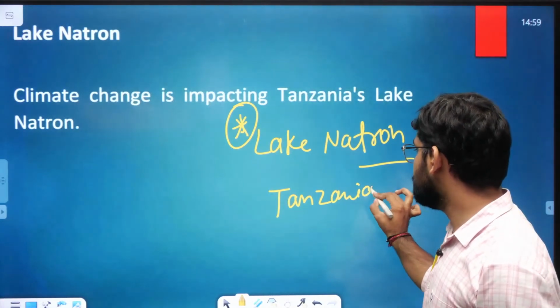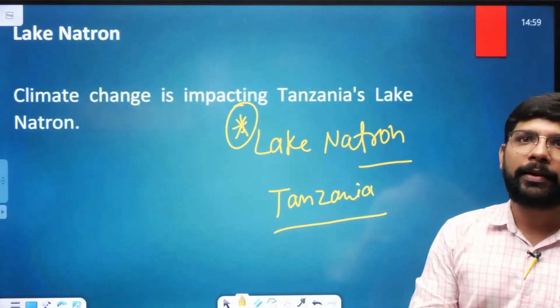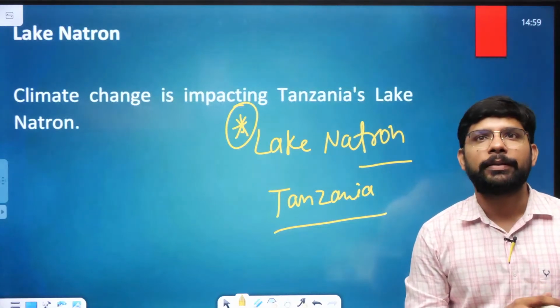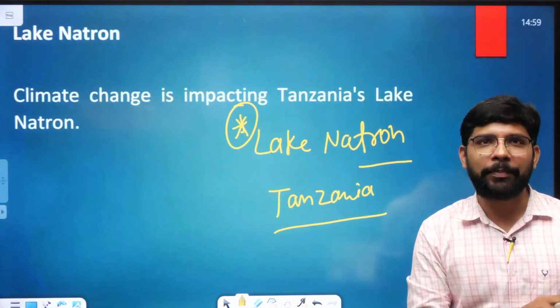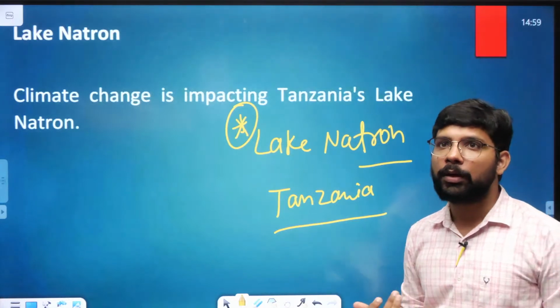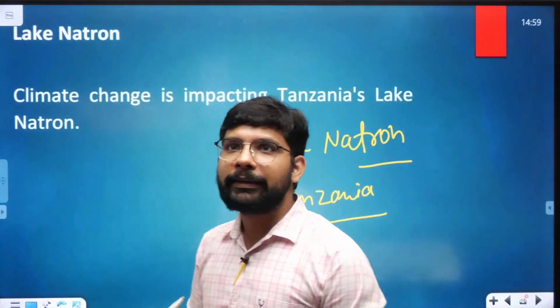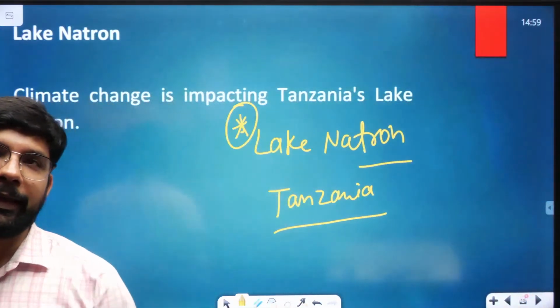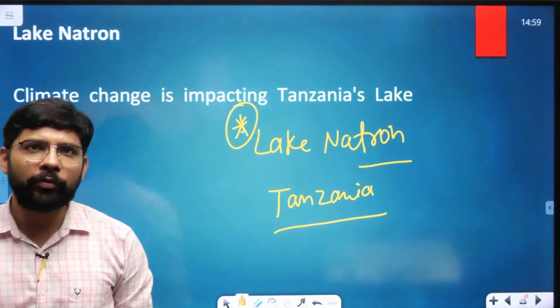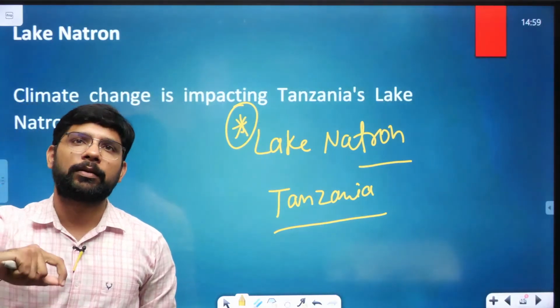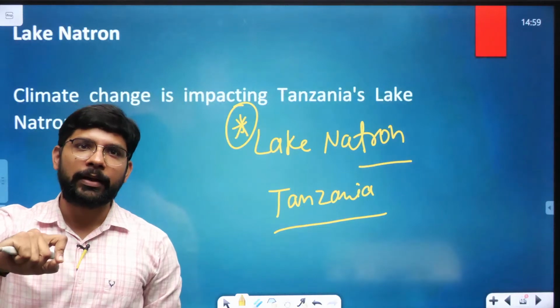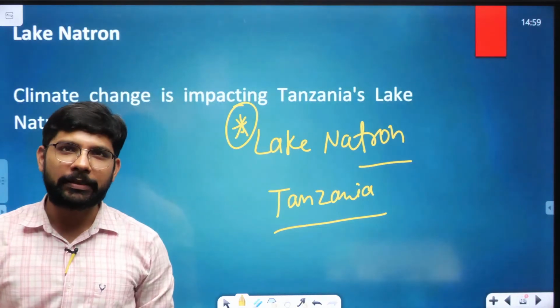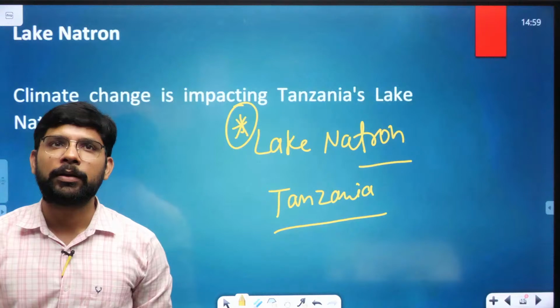This lake is impacted because of climate change again. If you look at the trend of UPSC, you will find lakes or water bodies which are impacted because of climate change. That was a 100% question in the prelims.